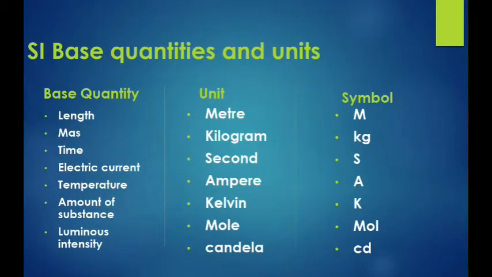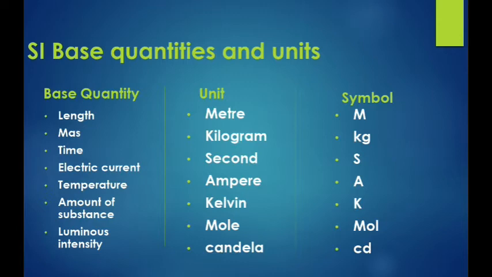Next, we can see some base quantities and their units, and the symbols of the units. You know there are totally 7 base quantities. Base quantity is nothing but a fundamental quantity. There are totally 7 fundamental quantities.